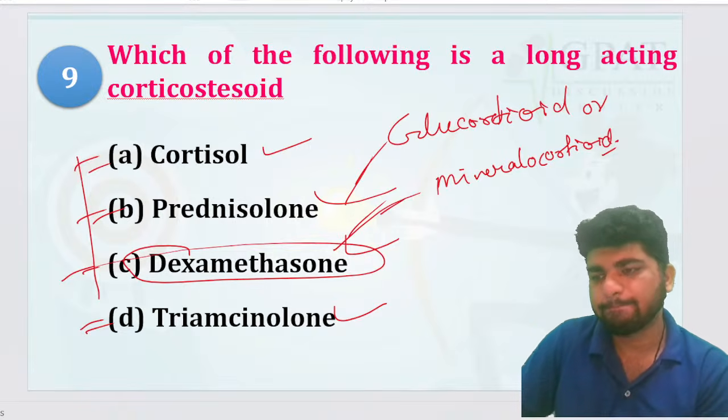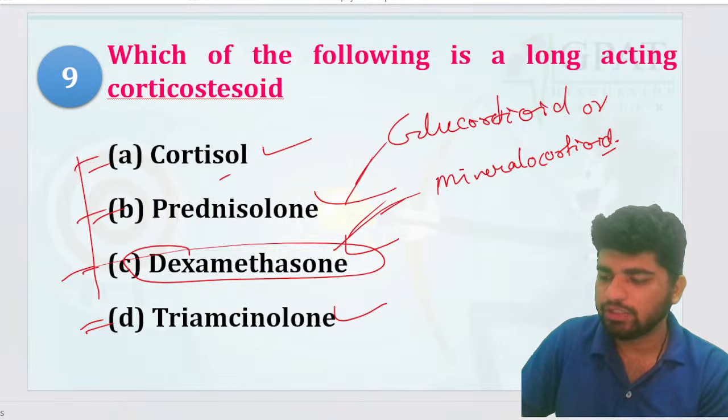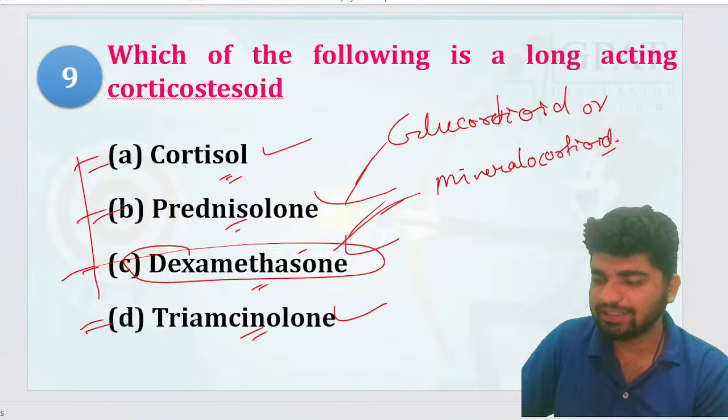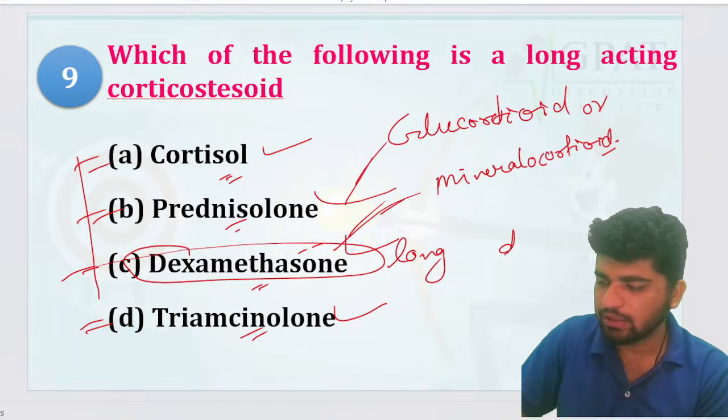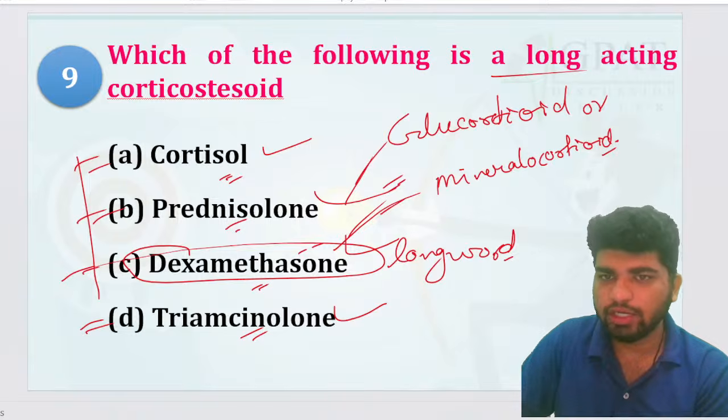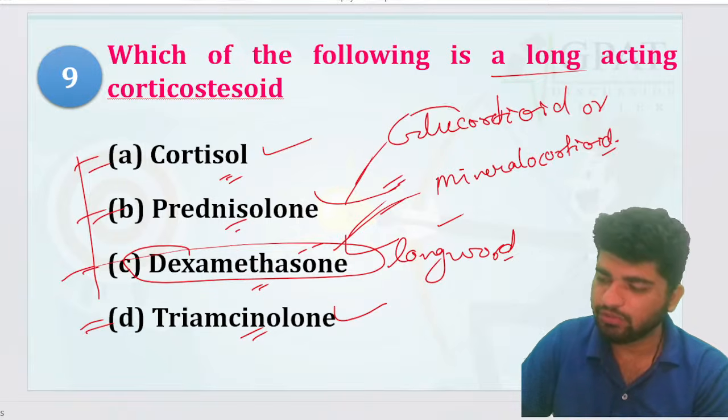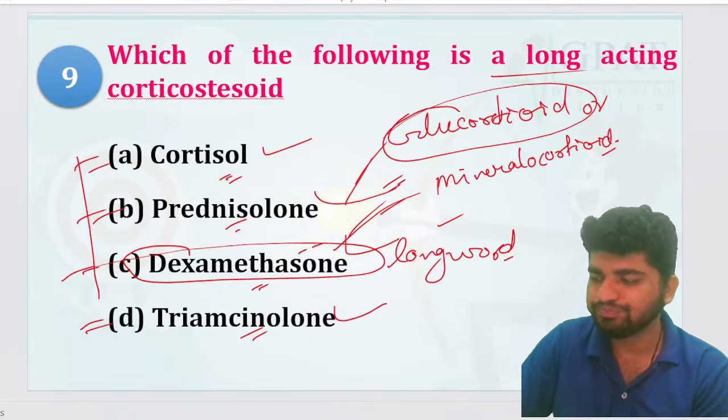Which one is it? Out of cortisol, prednisolone, dexamethasone and triamcinolone, dexamethasone is the correct answer. Dexamethasone is a long word and long acting as well, right? So is it a glucocorticoid or mineralocorticoid? That's obviously going to be your glucocorticoid, right?